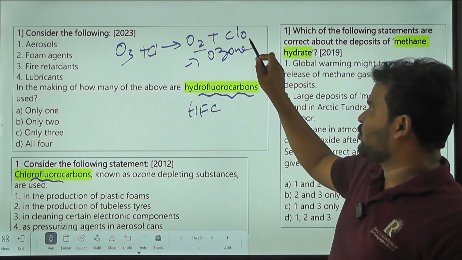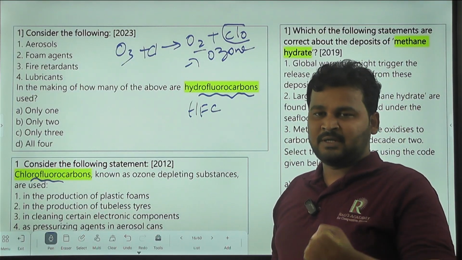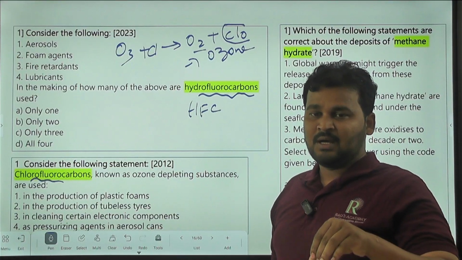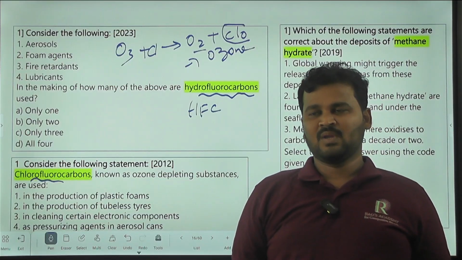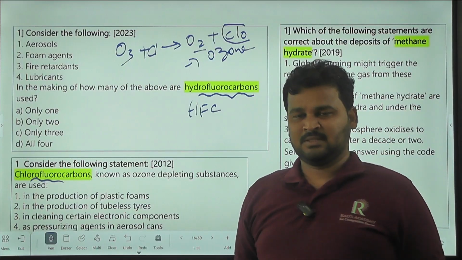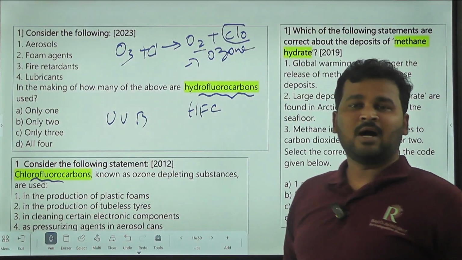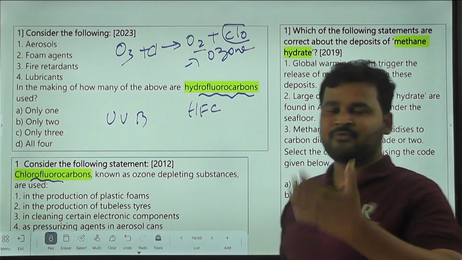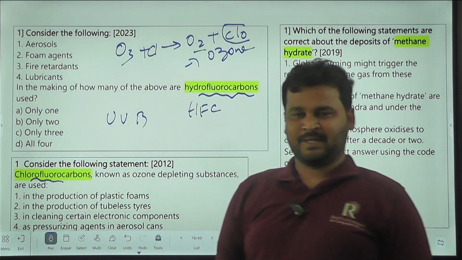Ozone is converting into oxygen, so ultimately ozone is depleting. If there is no ozone in the stratosphere, what will happen? Ultraviolet B rays coming from the sun directly penetrate into the troposphere.